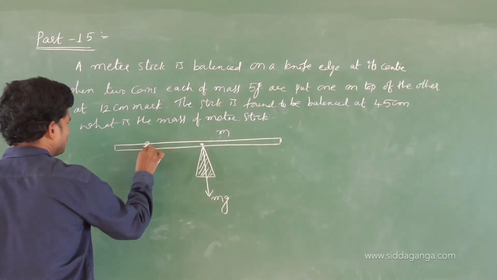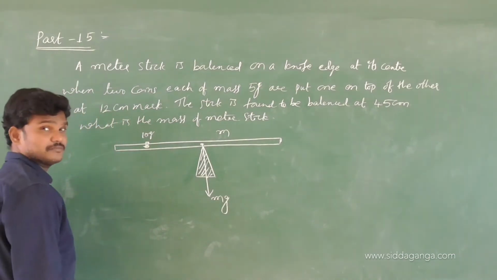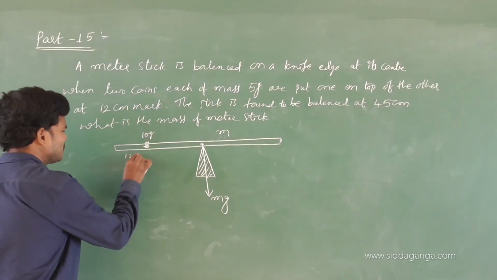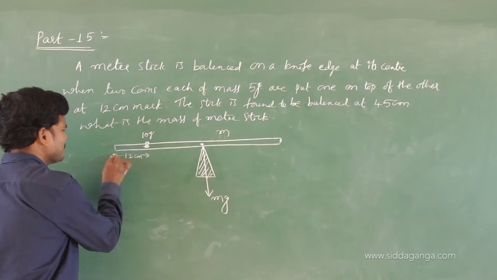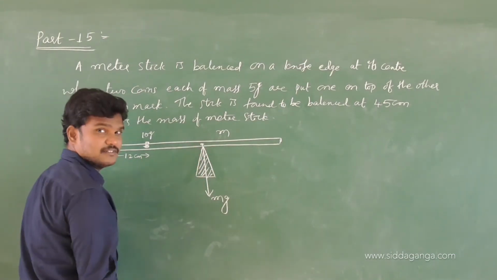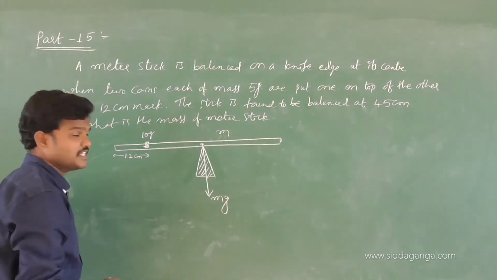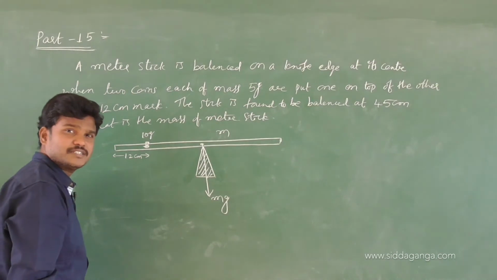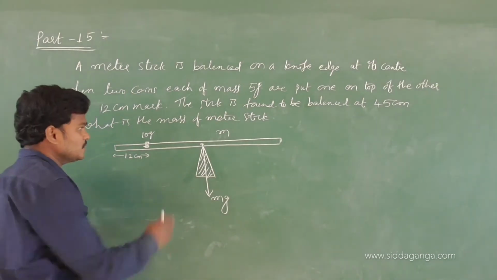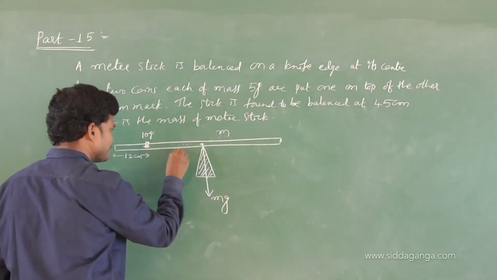So initially 50 centimeter. Once they put some coins at the 12 centimeter mark, let us suppose these are the coins, they put one over the other. Total mass 10 grams. At what distance have they put? 12 centimeter mark. So that the center of gravity is found to be balanced at 45 centimeter. Initially the meter stick balanced at 50 centimeter. Now this will shift.